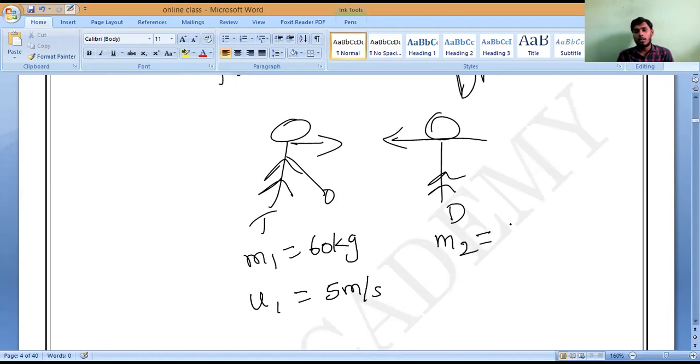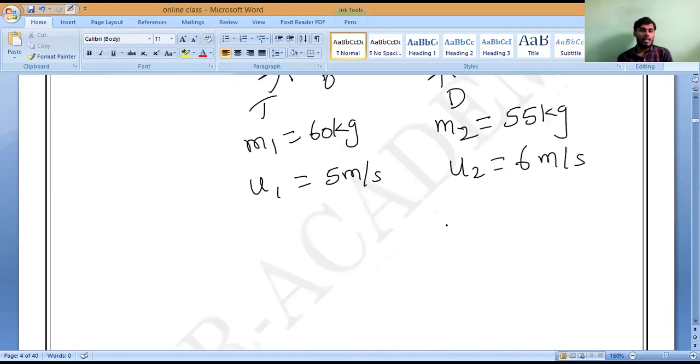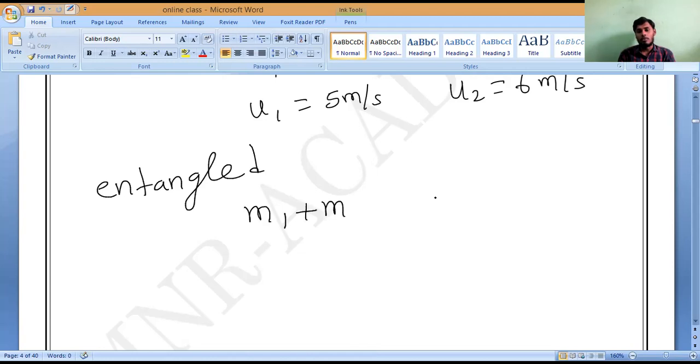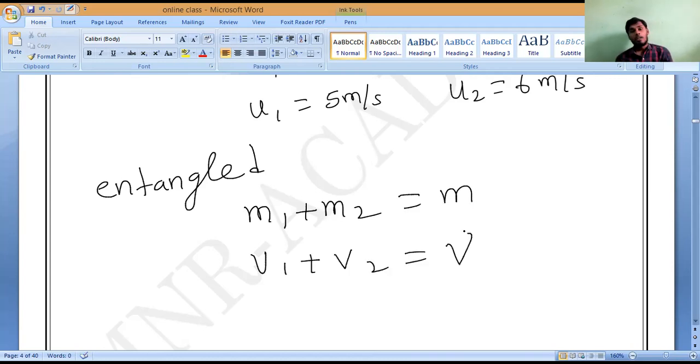Darun, what is the mass? 55 kg. Initial velocity, 6 meter per second. Now both are entangled. What is the meaning of entangled? After collision, they collide and both will stick together. So what is the mass after entangling? M1 plus M2, which equals M, and the velocity is V. After entangling, both will travel together with the same velocity. Correct or not?